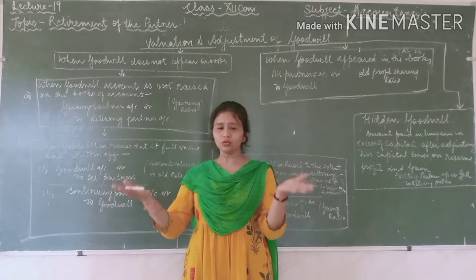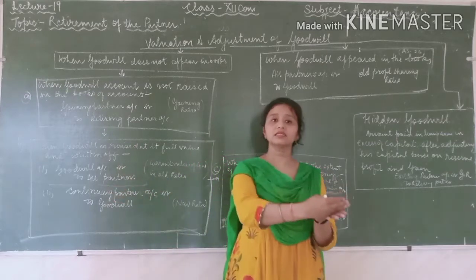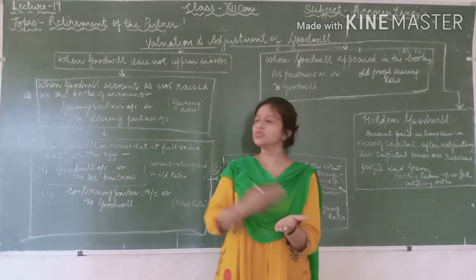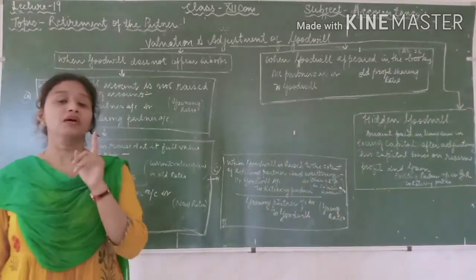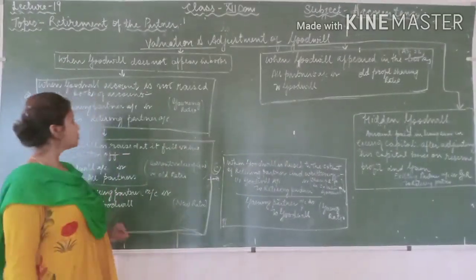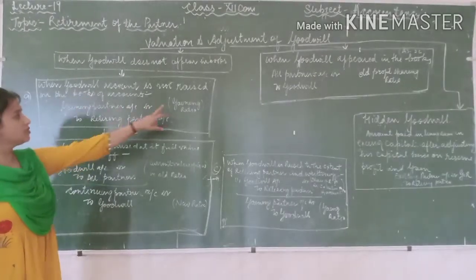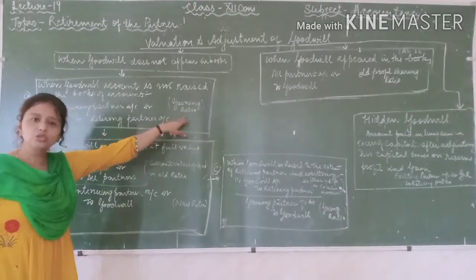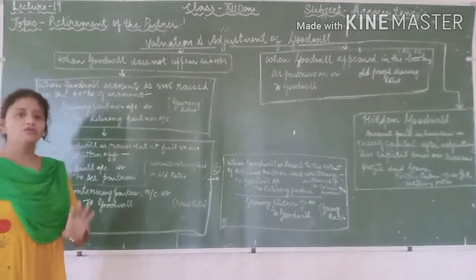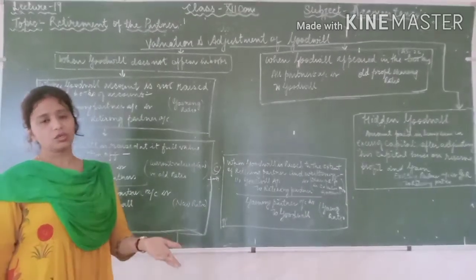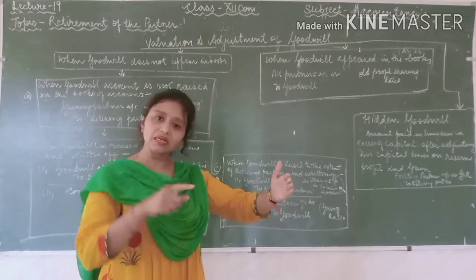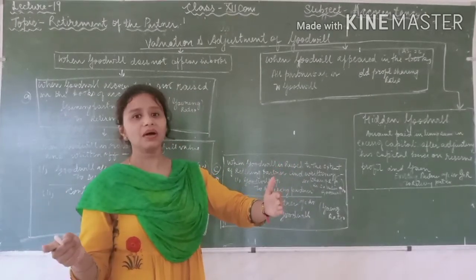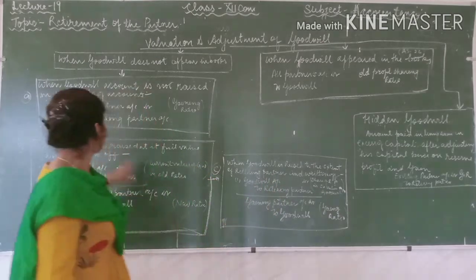So there are two partners, one is the gaining and the other is the retiring. With the help of these, you will pass the entry. What will be the entry when you will not raise the goodwill in the books of account? Simply, with the help of the gaining ratio, you will pass only one entry for paying the compensation of the goodwill to the retiring partner by the existing or old partner. So what will be the entry?